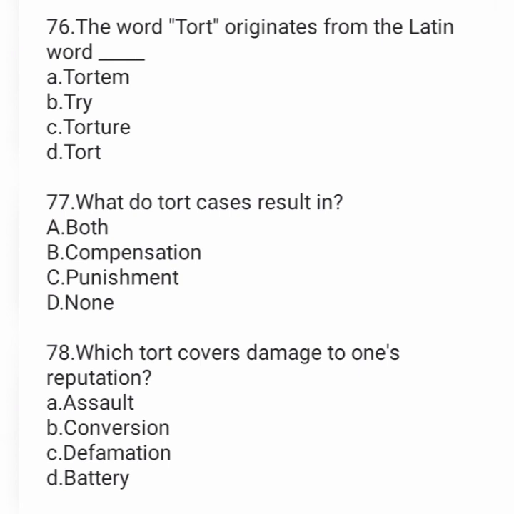Next, what do tort cases result in? Option A, both compensation and punishment. Option B, compensation. Option C, punishment. And option D, none. Next, which part covers damage to one's reputation? Option A, assault. Option B, conversion. Option C, defamation. Option D, battery.